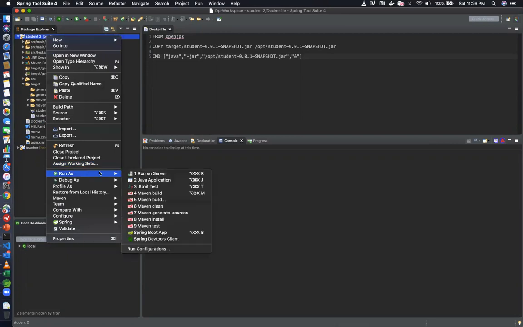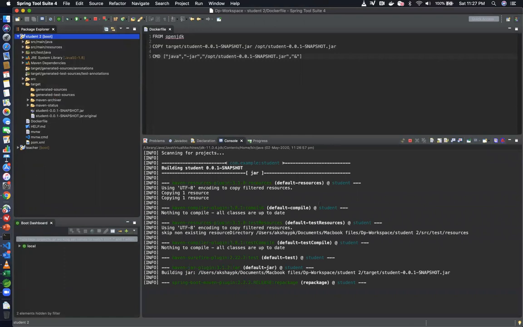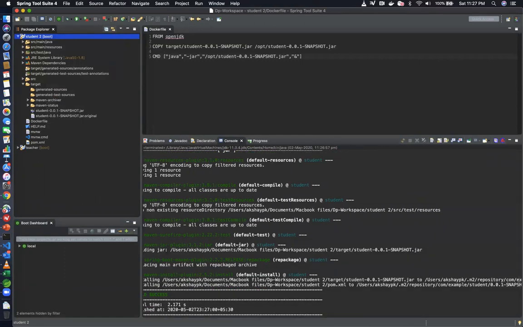I'm just going to do Maven install. I'm using Maven as my build tool over here. So it's gone ahead and installed my jar file to the target directory.